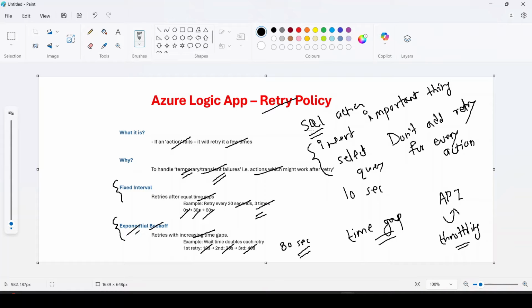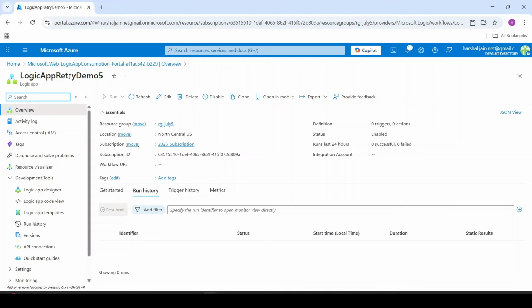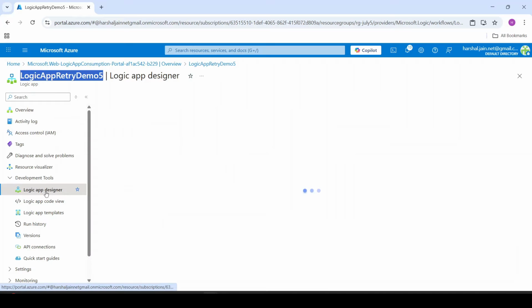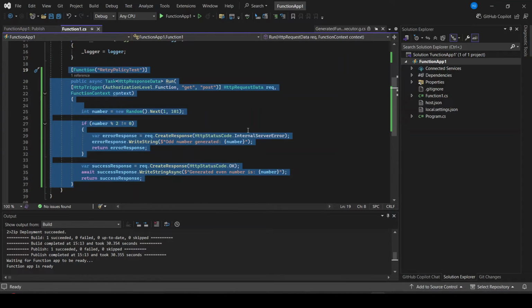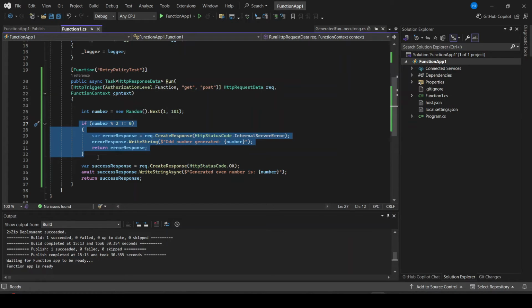Now let's see a simple demo. So guys, we are in the Azure portal and I have already created this logic app. Now let's click on this logic app designer. To test this retry policy, let's create and call an API which will work intermittently. That means it may work sometimes and it may not work. For example, see this highlighted code. I have created an API or function, and it is a simple, straightforward function where I am generating a random number, and if the generated random number is odd, I am throwing an exception. But if the number is even, I say the API call is successful.